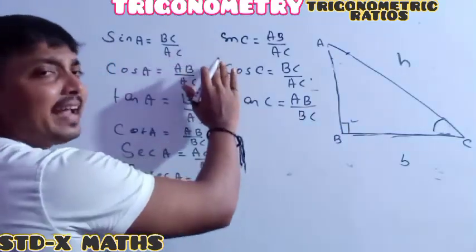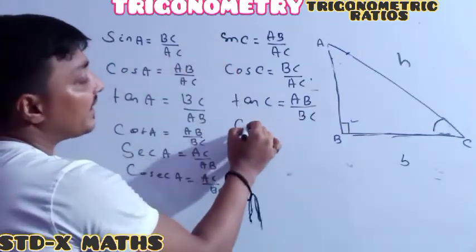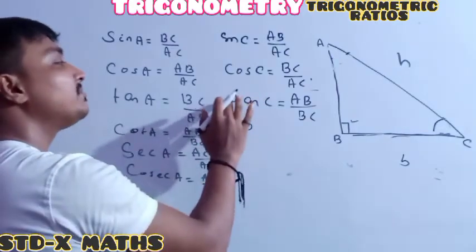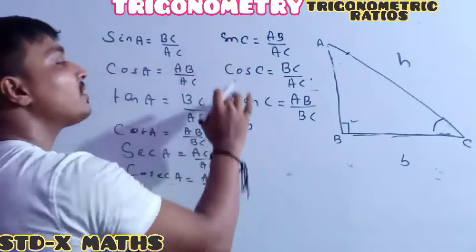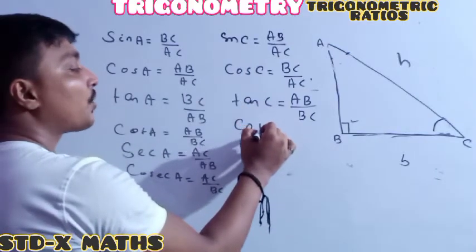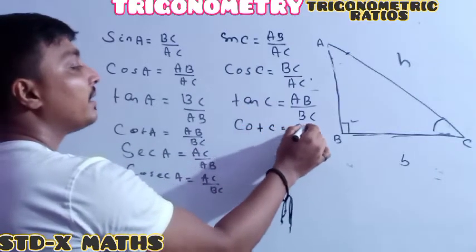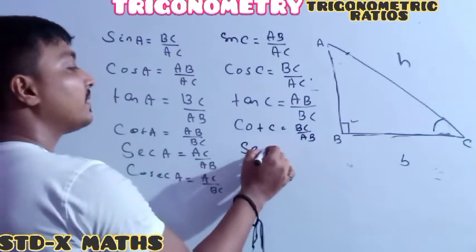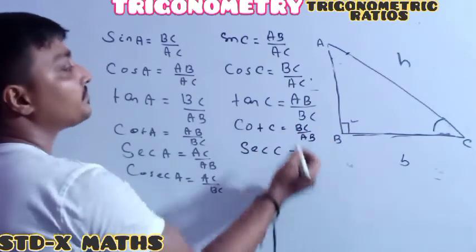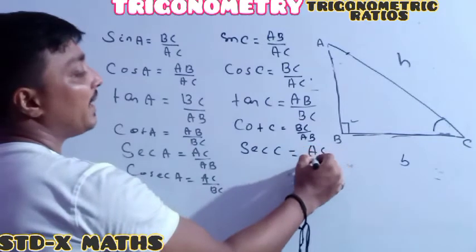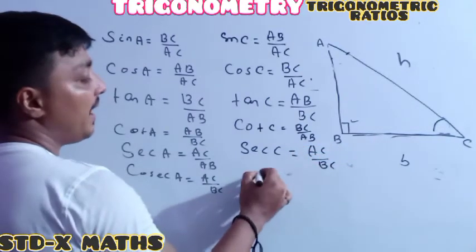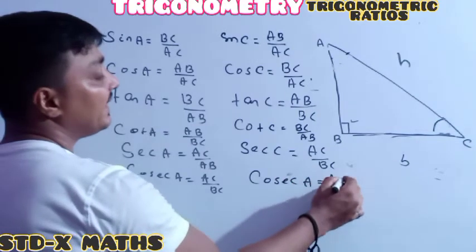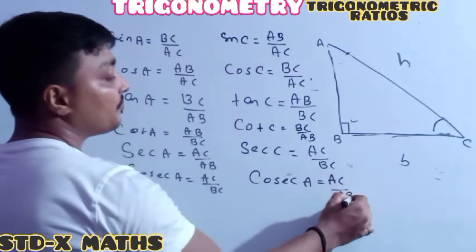Once you get sin, cos, tan, the rest of the trigonometric ratios are the reciprocals of sin, cos and tan. So cot C is BC divided by AB. Then sec C is AC divided by BC, and cosec C is AC divided by AB.